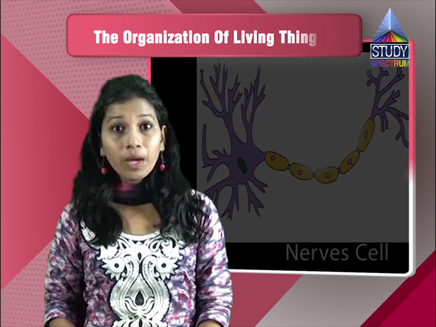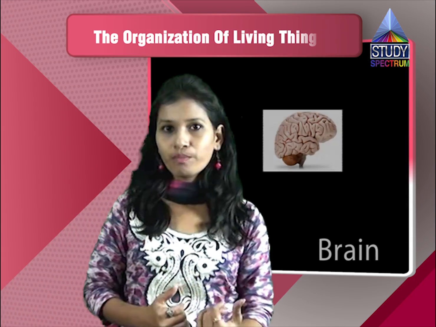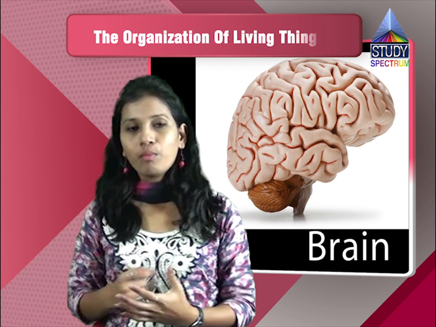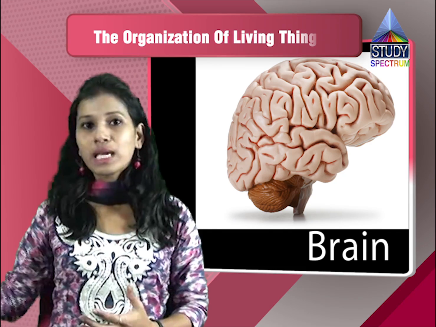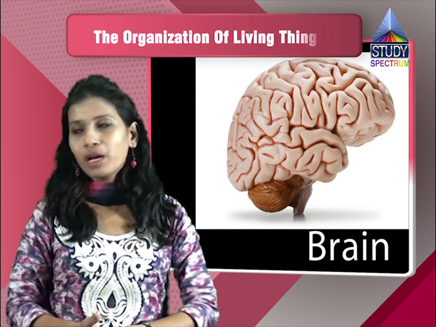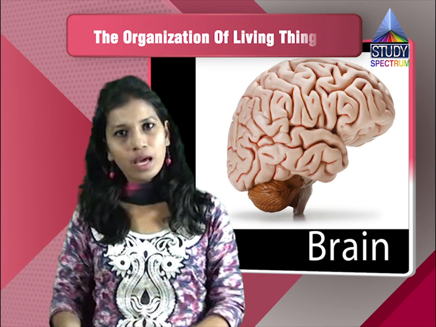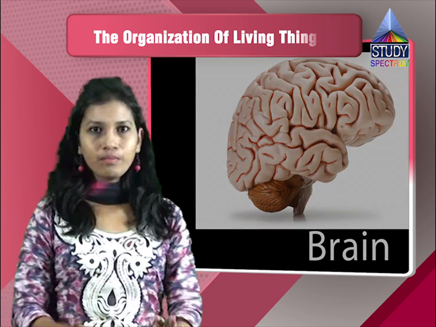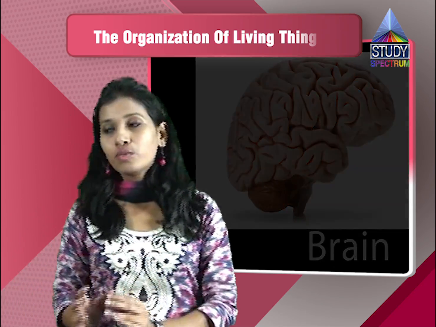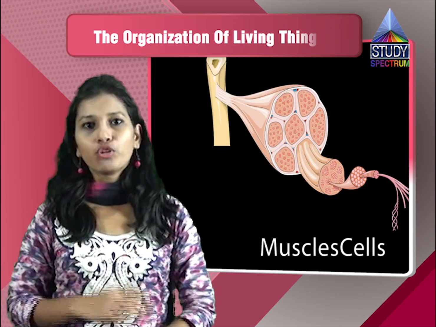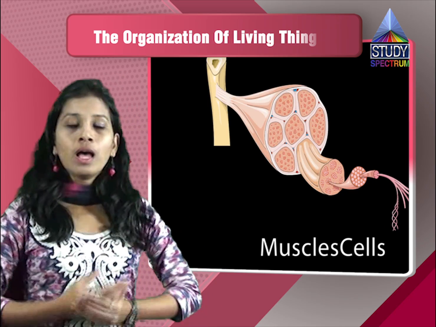Like if a car is coming, and if I see a car, instantly I will move my body. This is because my brain is working so fast, I can sense the car is coming, and I'll move back. Otherwise it would have happened that I am standing there, the car is coming and it has hit me, and the accident has taken place. This way your brain is helping you in protecting your body in different conditions.